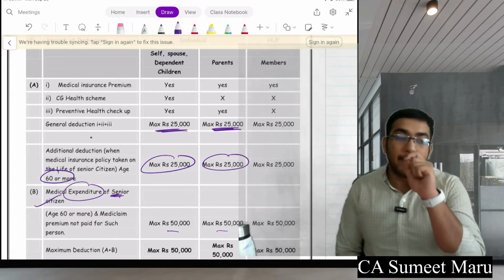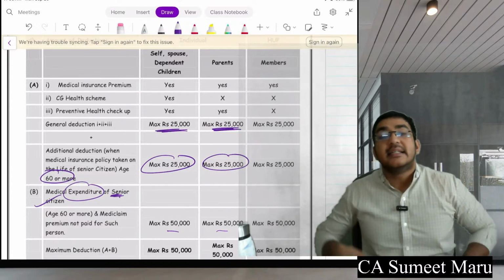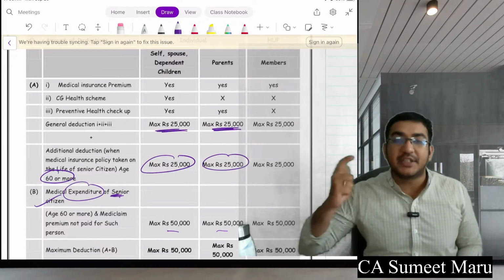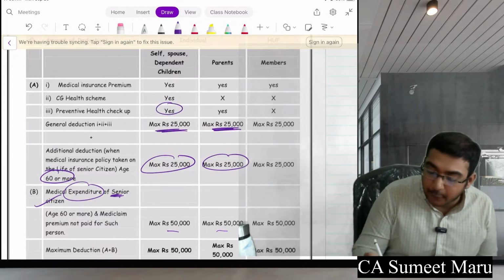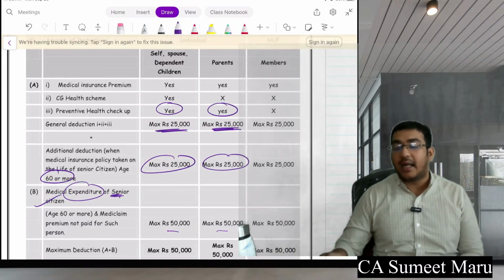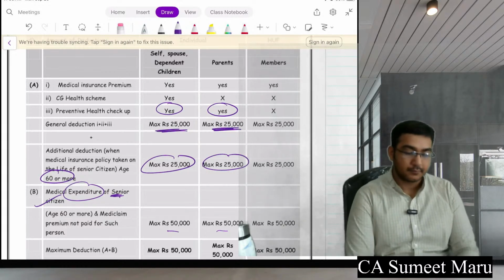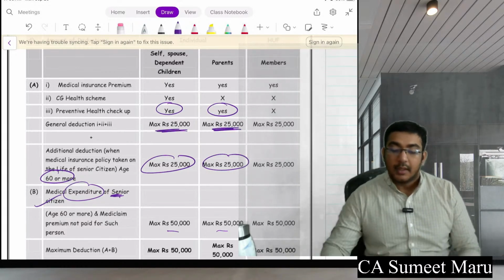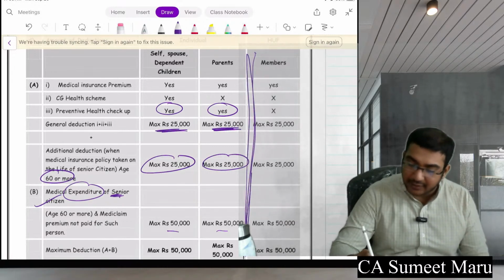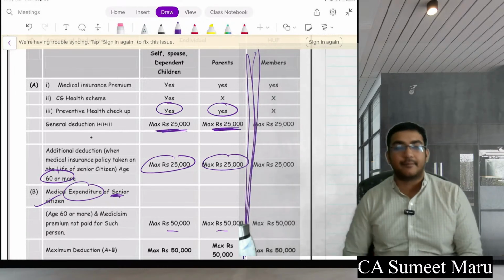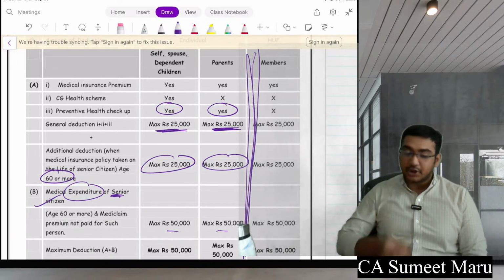Again I am saying, if he is a normal citizen below 60, only mediclaim is allowed. For a senior citizen, medical expenditure is allowed. Okay, and yes, preventive health checkup you can do up to 5,000 rupees only, and that can be in cash, everything else has to be paid by cheque. Further, there is a separate limit for HUF. For HUF, everything together is 50,000, that's it for your complete family. Just take a screenshot of this, guys.